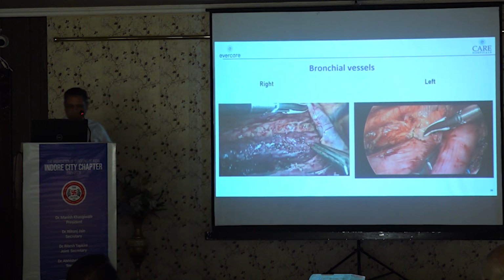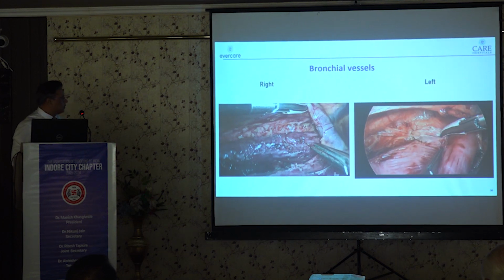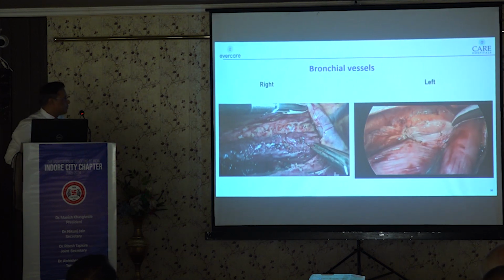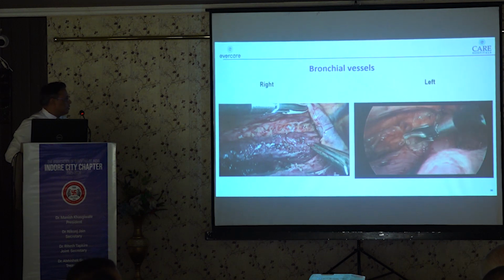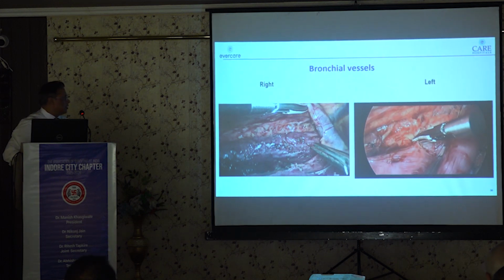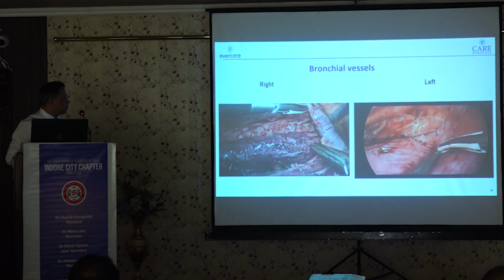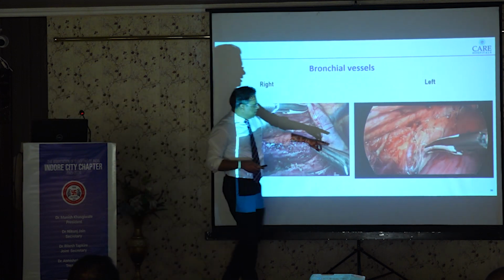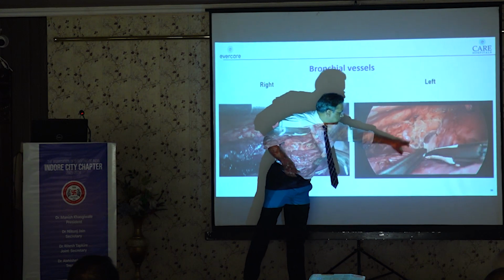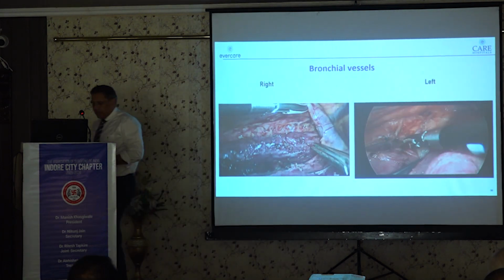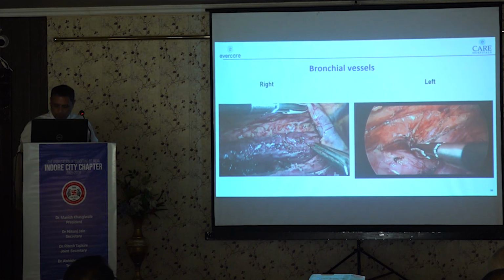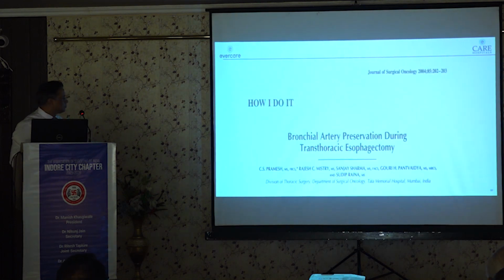And on the left side, you can see it here. That is the left bronchial vessel. We need to identify and safeguard both side bronchial vessels to reduce the pulmonary complications.